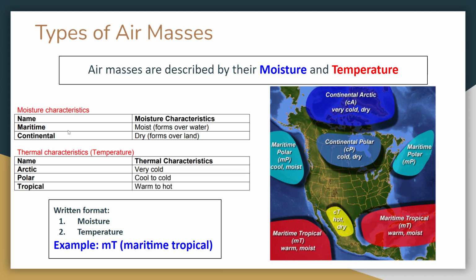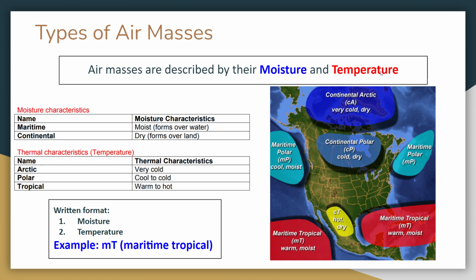Okay. Now, if an air mass is continental, think continent, then it happens over land. It occurs over land and it's very dry. So remember the two moisture characteristics. Air masses can either be maritime over water, very humid, very moist, or continental over land, very dry.